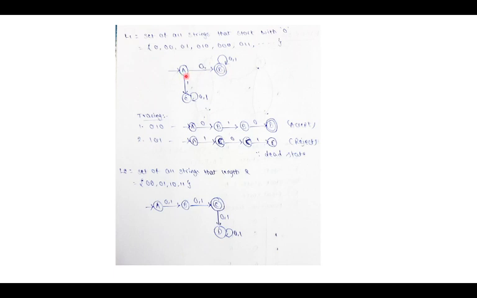Okay, starting state A takes the input 0 and goes to B, which is the final state. If our input is only a single 0, then it will terminate. If our input is double 0, then it will accept and you go to the B state, and it again takes the input 0. It will stay in the loop until our string has been completed.